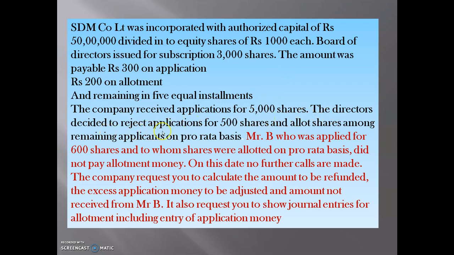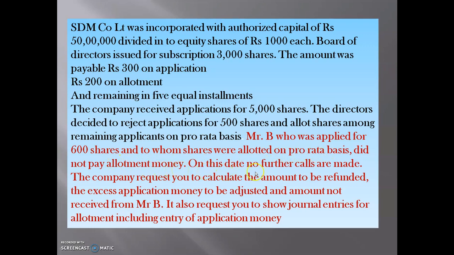The company received the applications for 5000 shares, which is the case of oversubscription. The directors decided to reject the excess applications for 500 shares and allot the shares among the remaining applicants on pro rata basis. Mr. B, who applied for 600 shares and to whom shares were allotted on pro rata basis, did not pay the allotment money.